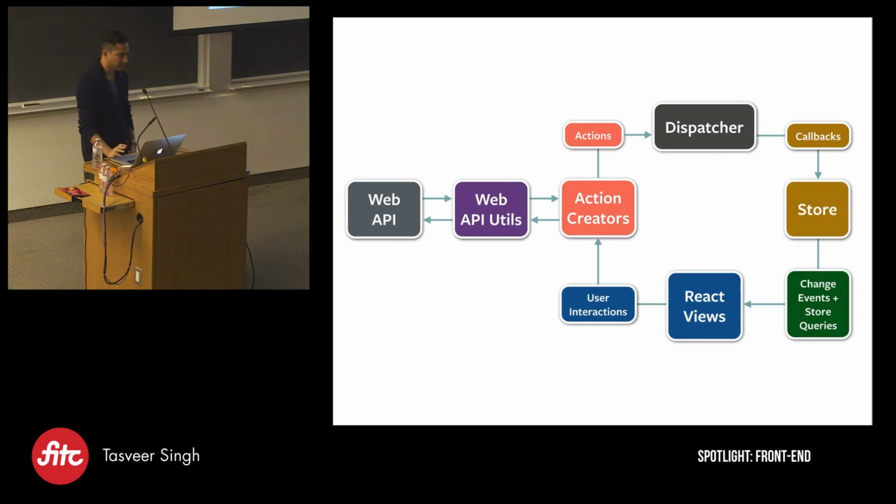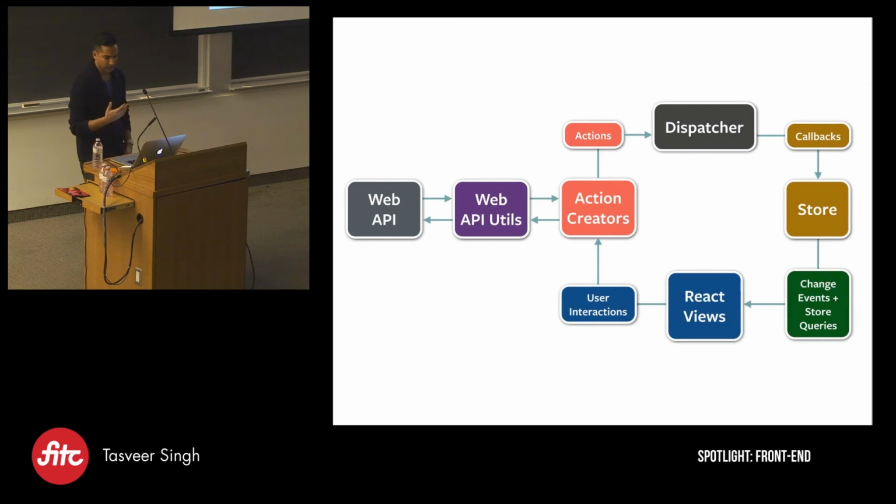However, I did find some things a bit more complex, and that is what makes this approach more complex than the other two. An example is error handling, right? So we have a view that triggers a user interaction, creates an action. What if there's an error there? We now have to store our errors in a store. We can't just store it in a controller. So I found that a bit difficult to wrap my head around when I was first doing this. What happens if we do an asynchronous UI update, right? We have to go through this entire loop a few times in order to just do an asynchronous UI update. So it starts out more complex, but it doesn't grow much more complex than that.